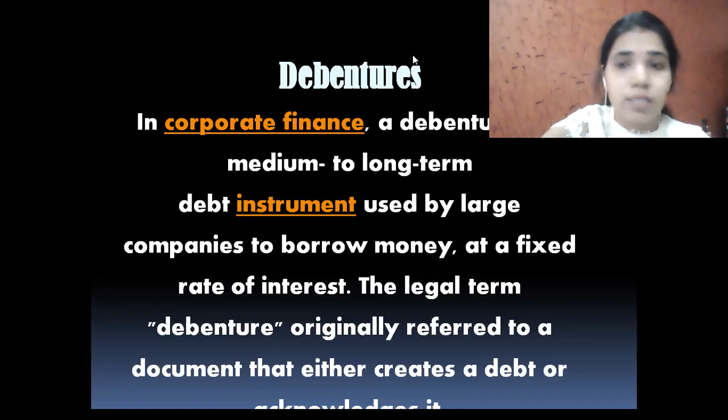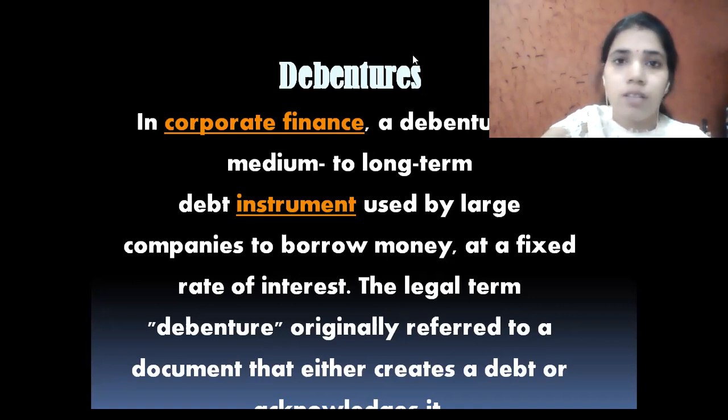In corporate finance, a debenture is a medium to long-term debt instrument used by large companies to borrow money at a fixed rate of interest. The legal term debenture originally refers to documents that either create a debt or acknowledge it. Means a document is required to be filled by the public who is going to give their funds. That document is known as a debenture document.